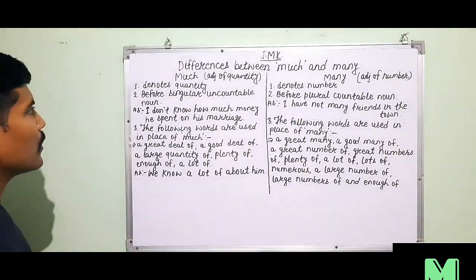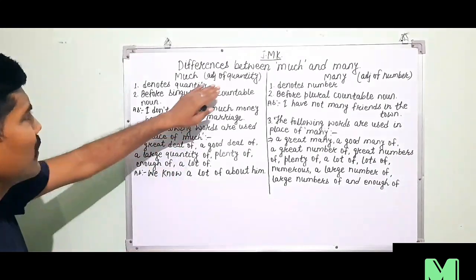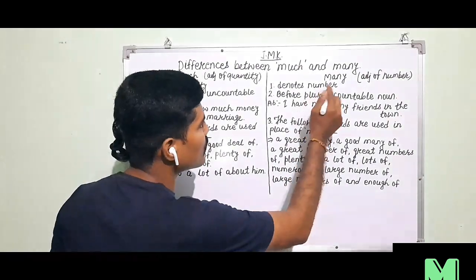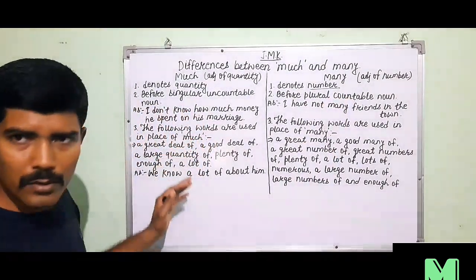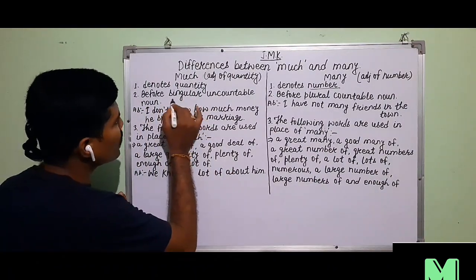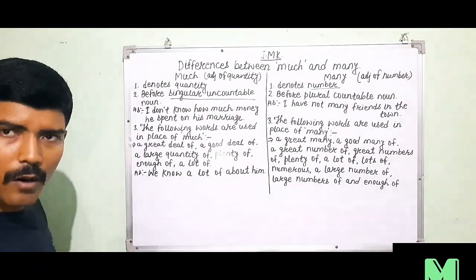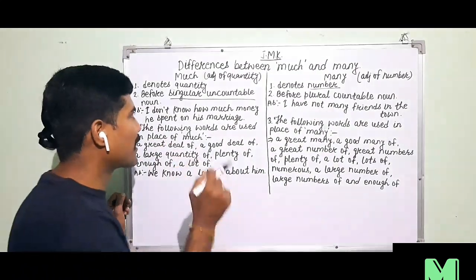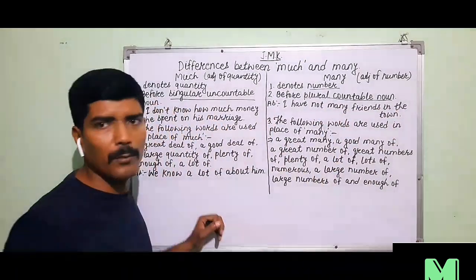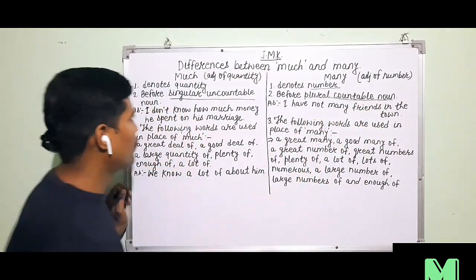So the first rule is much denotes quantity. As I have told you, it is an adjective of quantity, so much denotes quantity and many denotes number. Second, much is used before a singular uncountable noun. It means after much we always use a singular uncountable noun, and after many we always use a plural countable noun.